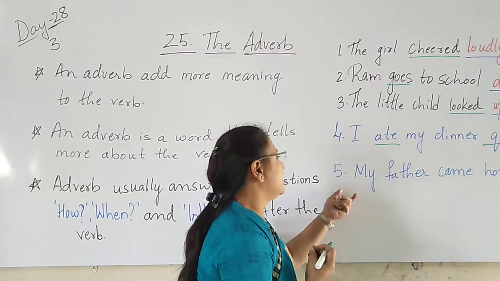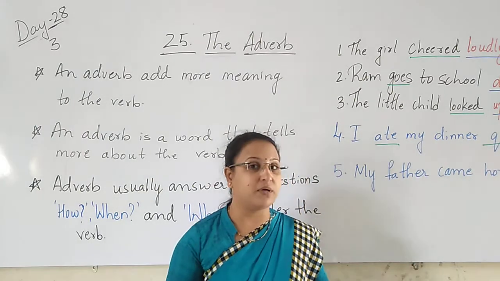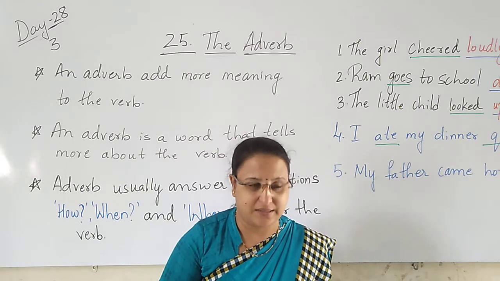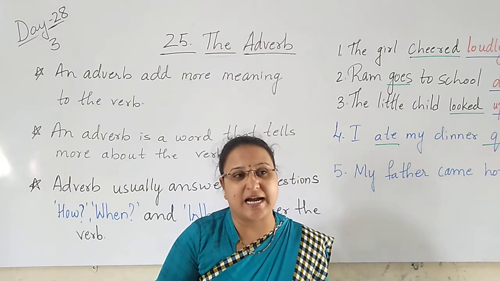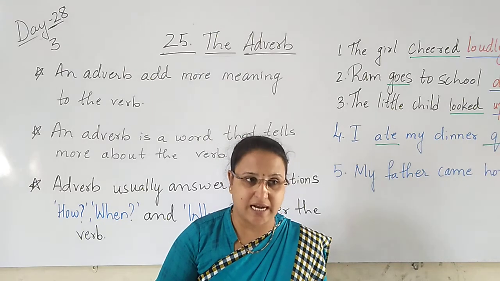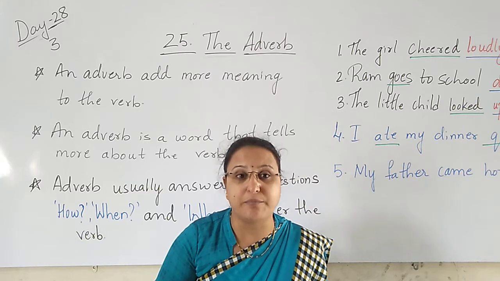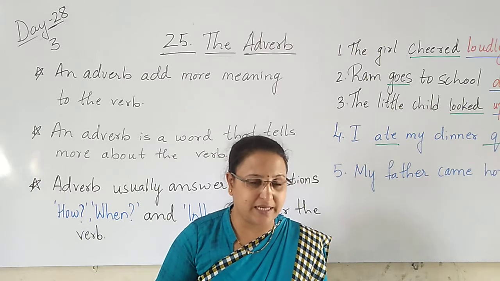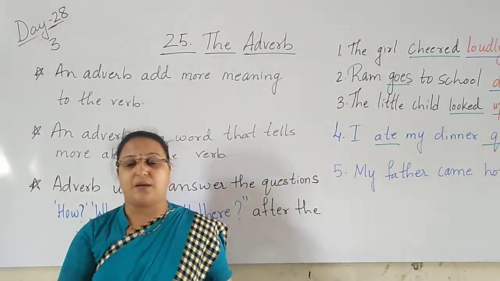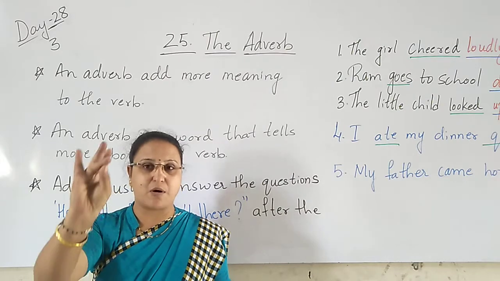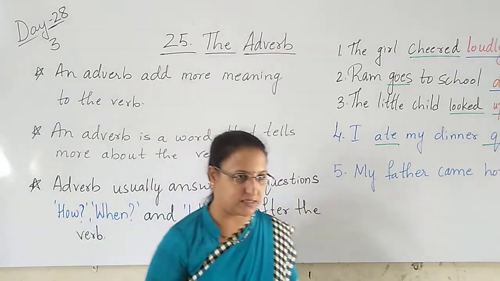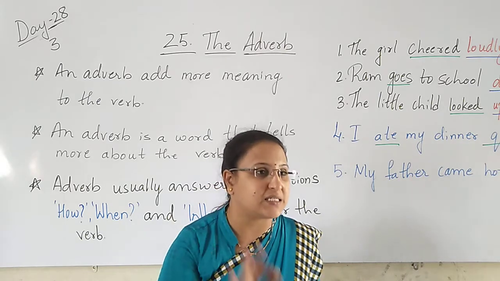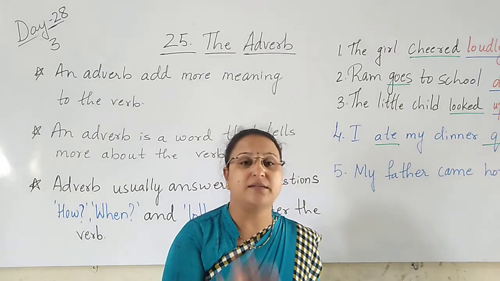My father came home late. When did your father come? I want to know the time here. Adverb. There are three kinds of adverb, children. One is adverb of time, adverb of manner, and adverb of what? Place. The adverb tells us about the time, the manner, and the place. That we will learn later in the next class. Now if I teach you, it will be heavy for you children. You remember only this: there are three kinds.